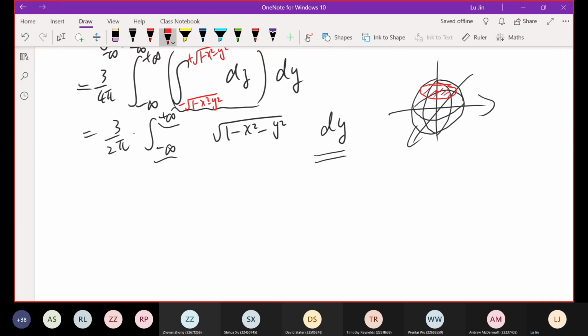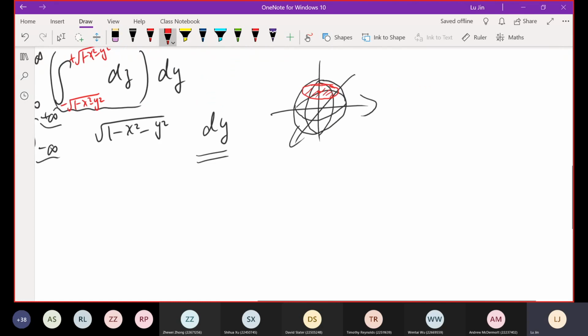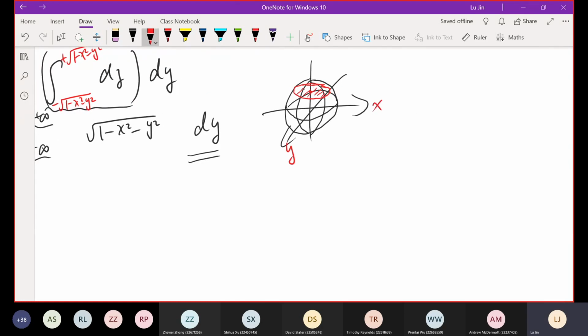This is x, this is y, this is z, right? It corresponds to the x and y plane. So now I'm changing to the two-dimensional view. Okay, it's a circle.